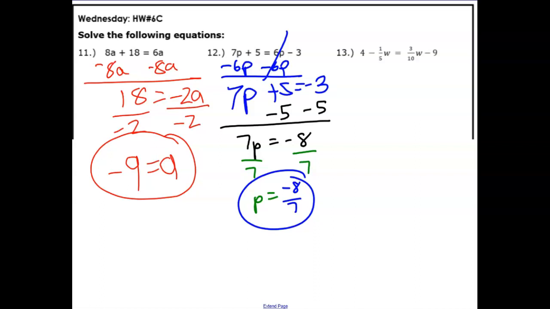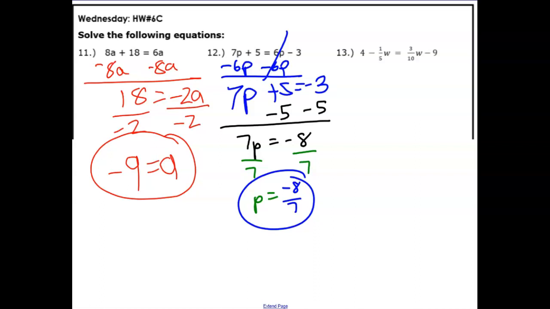Okay, let's take a look at question 13 here. So this one has some scary looking fractions in it, but the steps are always the same. The variable terms need to be together on the same side. The constant terms need to be together on the other side, and it doesn't matter which side they're on. Variables to the left or variables to the right, just as long as they're together. It looks like I have a 1/5 W and a 3/10 W. Now certainly in order to combine like terms you need common denominators, but since we're using calculators now, we don't even need to bother with that.